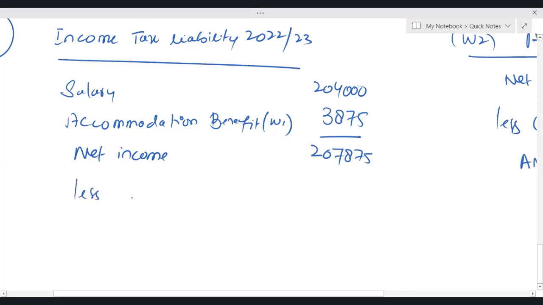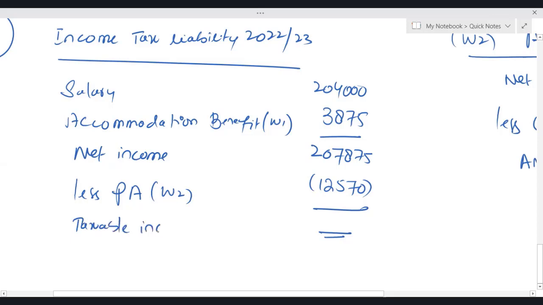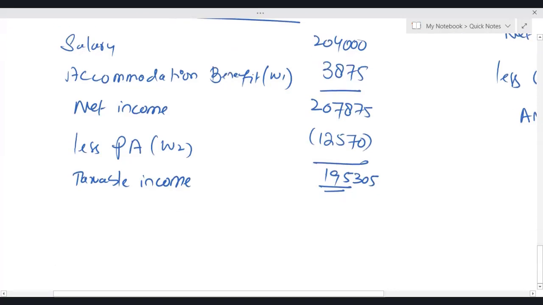So less personal allowance, and I'm going to give the reference of the working, which is working 2, 12570. So I'll get taxable income. 2,07,875 minus 12,570 gives us 1,95,305. And this entire income is non-saving income.